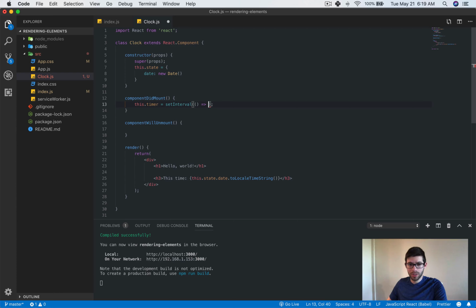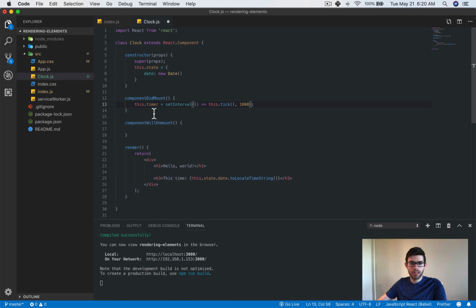This takes in a callback function, which I can do as this.tick, which doesn't exist, but it will. This.tick, and every 1,000 seconds.